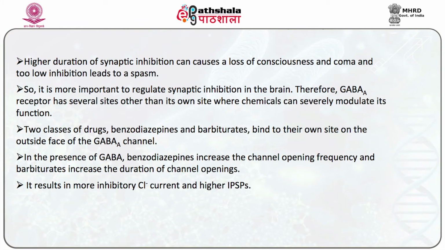Excessive synaptic inhibition can cause a loss of consciousness and coma, and too little inhibition leads to spasm. Hence, it is important to regulate synaptic inhibition in the brain. Therefore, GABA A receptors have several sites other than their own site where chemicals can strongly modulate their function. For example, two classes of drugs, benzodiazepines and barbiturates, bind to their own sites on the outside face of the GABA A channel.